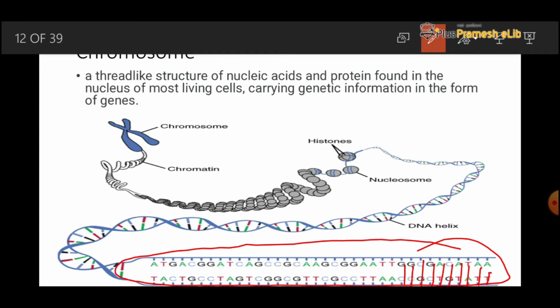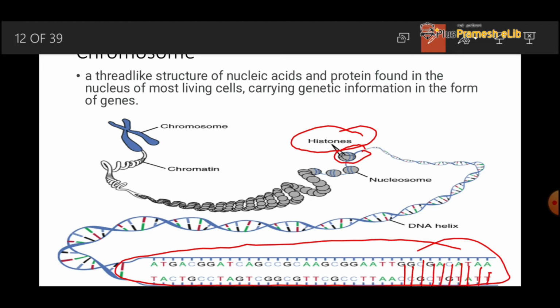Now the DNA is helically arranged, or both strands are coiled on each other, and then they are coiled on a protein that is called histone protein. This ball-like structure is the histone protein.